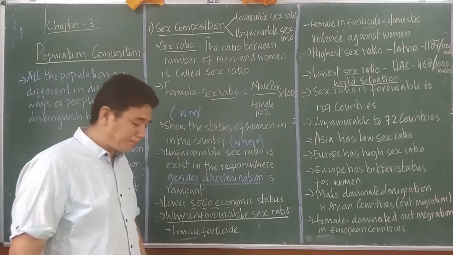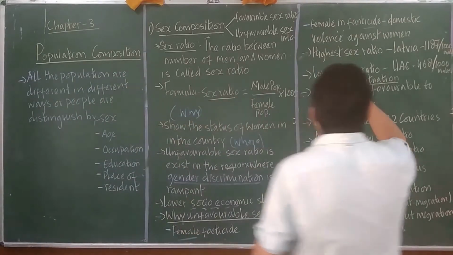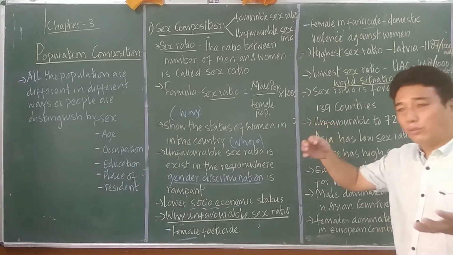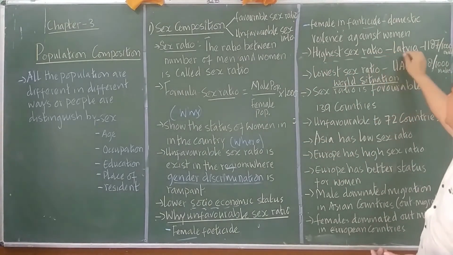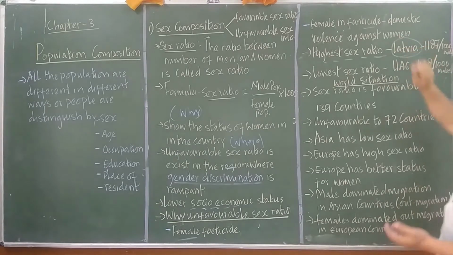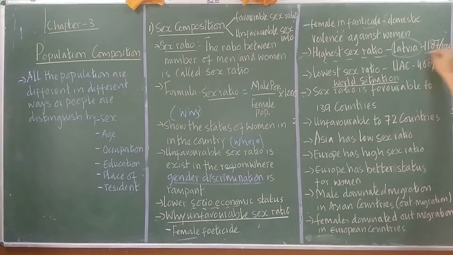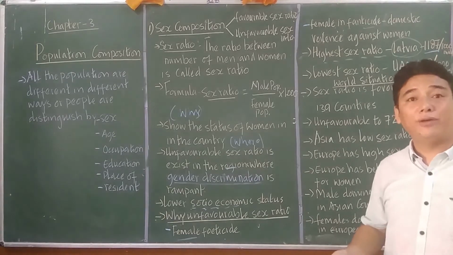Is that okay? Now in the world scenario, the country with the highest sex ratio is Latvia, the European country. Here you will find 1,087 females to 1,000 male population. So it is favorable.